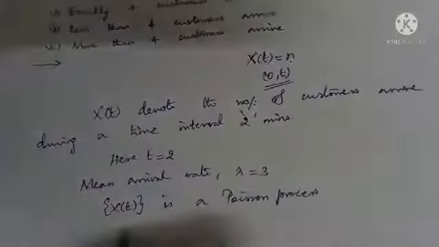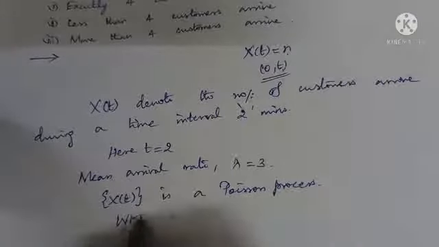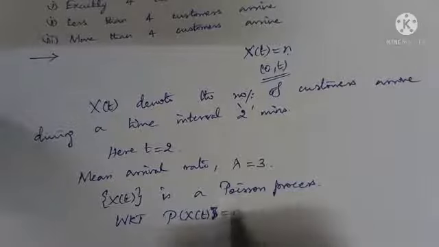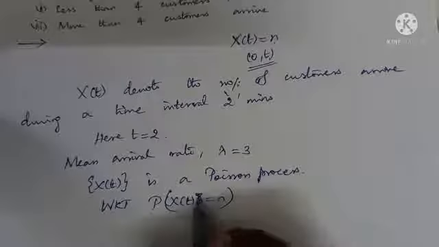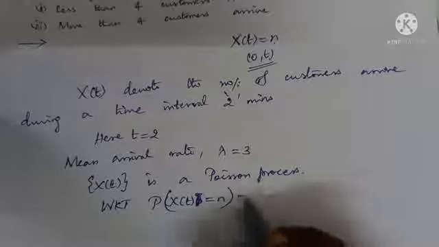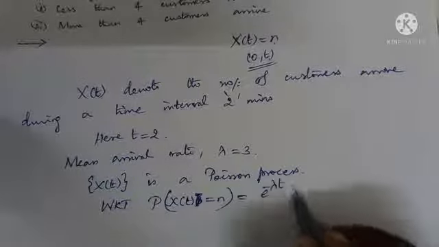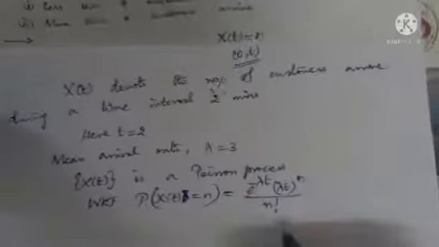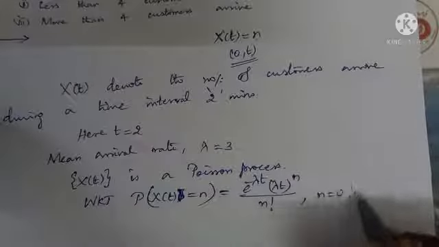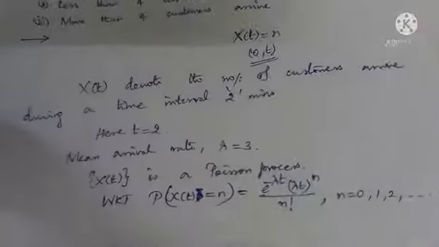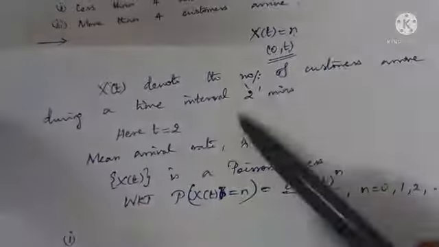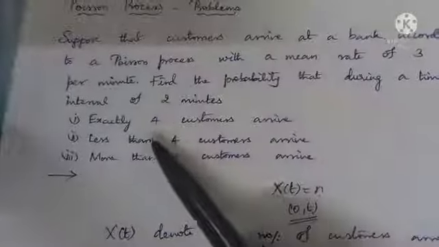And we know the probability of a Poisson process: P(X(t) = n) = e^(-λt) (λt)^n / n!, where n takes values 0, 1, 2, etc. Let us answer the first subdivision. First, these are all needed to do the subdivisions.